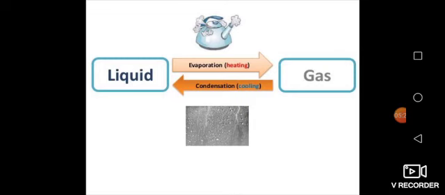Second example of an equilibrium is when we have a liquid in a closed container, and some of the liquid converts into vapors or gaseous state at room temperature. At the same time, the gaseous state converts into liquid state. So the conversion of liquid into gaseous state is called evaporation, while the conversion of gaseous state into liquid state is called condensation. A time will be reached at constant temperature when both processes occur at the same rate. So this is an equilibrium. Example number 3: a seesaw is also an example of equilibrium.